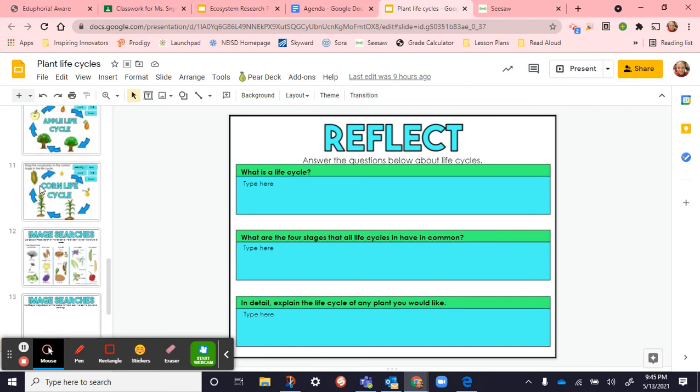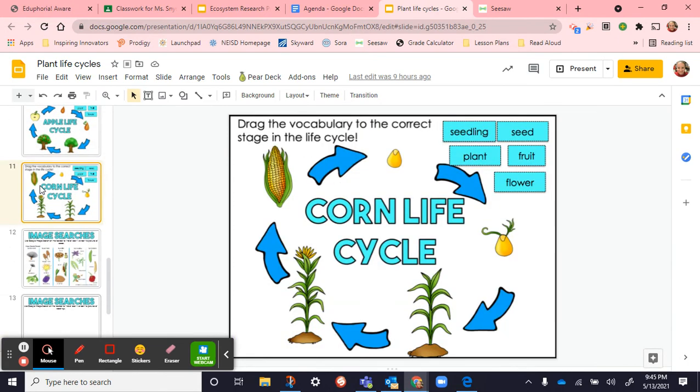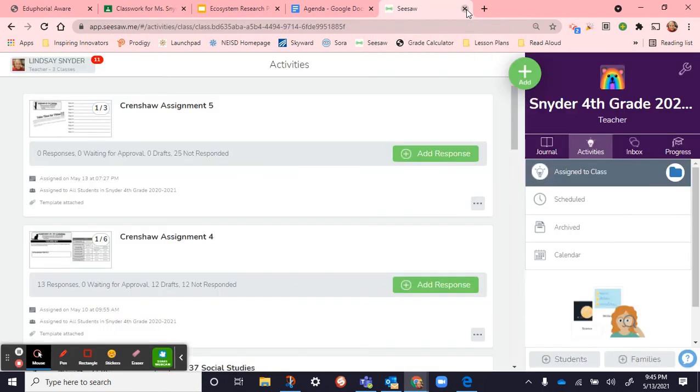And then in detail explain the life cycle of any plant that you'd like. So you can use the ones that are here and explain just the process of how it goes from one part to another. Pick something different. Just reflect on that. So we'll wrap that up tomorrow.